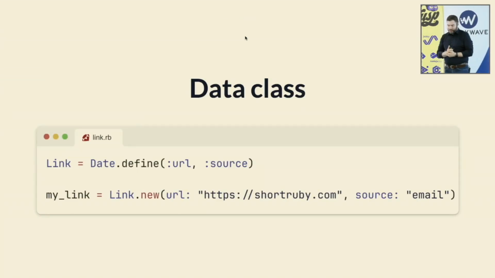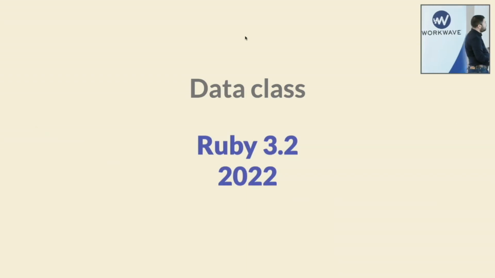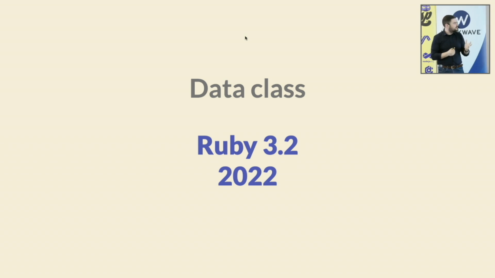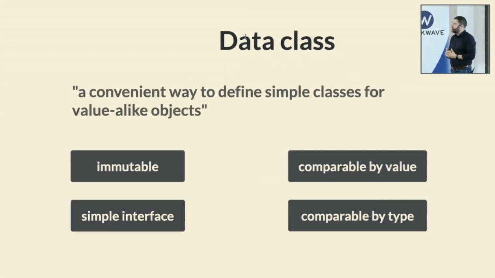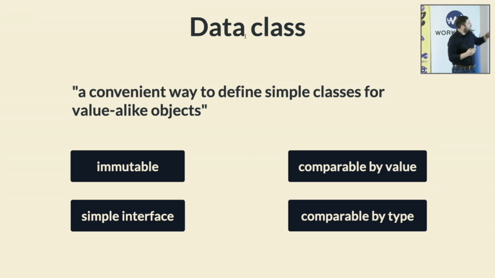Right? Another feature, data class. This was added in Ruby 3.2, 2022, and I'm very enthusiastic about this, although maybe it does not change the shape of the code, I found it very useful. So what is data class? They say it's a convenient way to define simple classes for value-alike objects. So it's like a simpler struct, if you're using struct, that has some properties that you can maybe achieve with struct, but this has them by default. It's immutable, it has a simple interface, and it's comparable by value and by type. And it has some things for pattern matching, you will see.